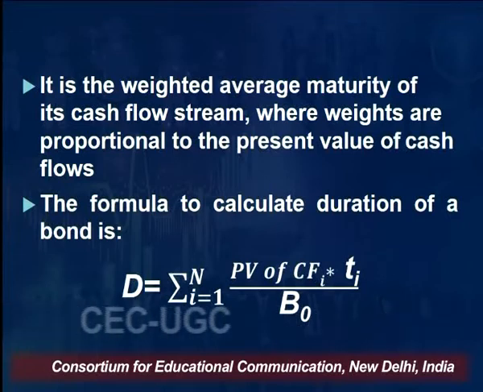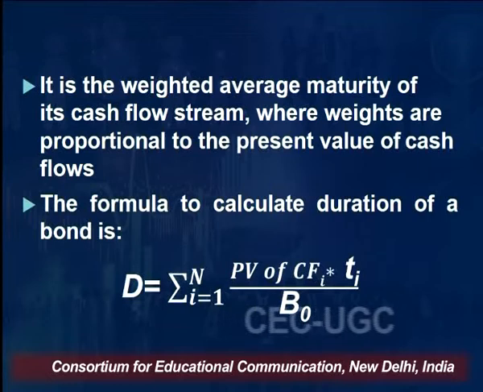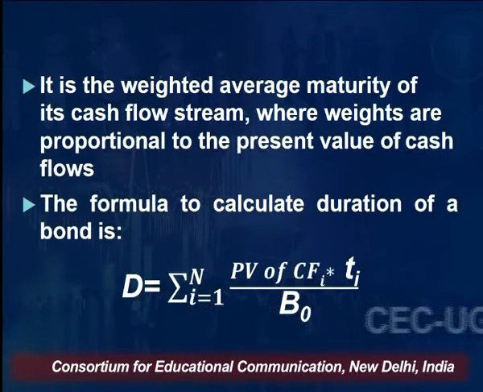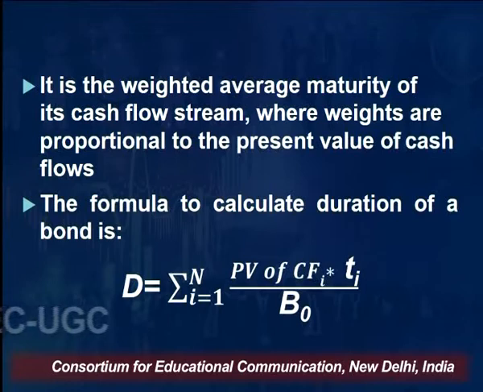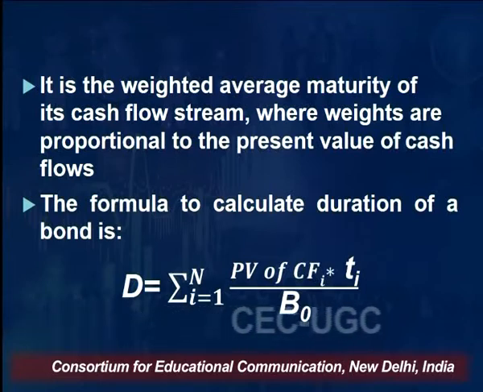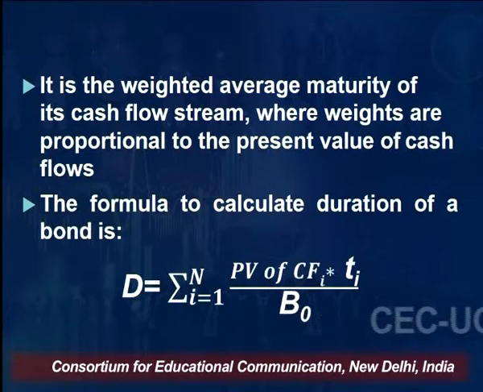Nth year, if the bond is of 10 years, so N will be 10. So present value of cash flows into t_i, where t_i means the time period: the first year, second year, third year. All these cash flows will be multiplied by the weights, right? So the weights will be the time period. So present value of cash flows into t_i, divided by P0, B0.